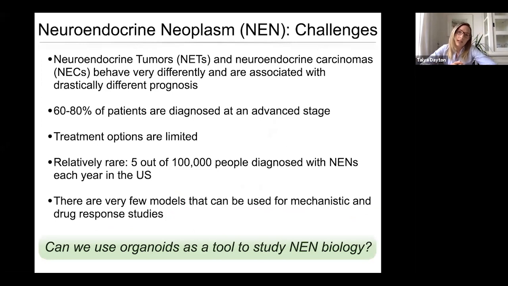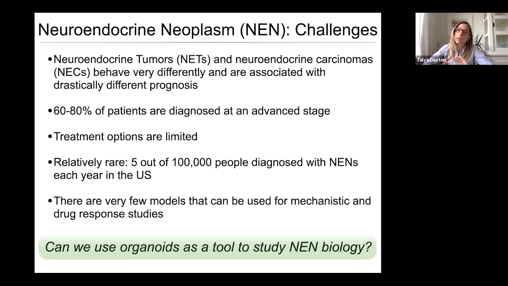What I've done here is I've outlined some of the challenges that NEN researchers face when trying to study these tumors. The first is that NENs are actually comprised of what are thought of as two different entities. And those are neuroendocrine tumors, or NETs, which are low-grade tumors, and then neuroendocrine carcinomas, or NECs, which are actually very high-grade tumors. NETs progress and proliferate very slowly, but NECs are very highly proliferative, highly aggressive disease that's associated with a very poor prognosis.